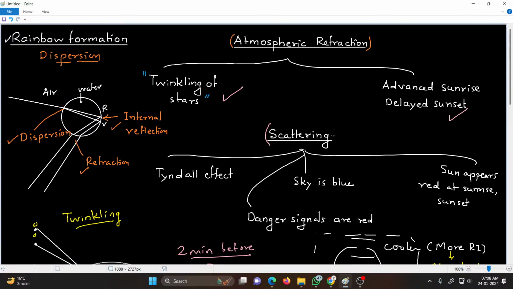Then there is the scattering of light. What do you mean by scattering of light? When the light falls on very small particles, these small particles change the path of the light. If the particles are bigger than the wavelengths of visible light, they scatter all colors.